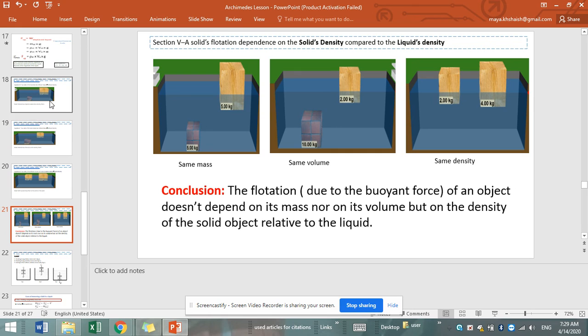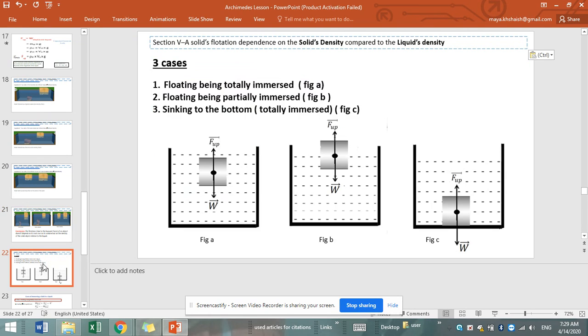So these slides were just an introduction to studying the three cases of an object. In the first case, an object may float, being totally immersed, like in figure A. Second, float while being partially immersed, like figure B. And third, sink to the bottom. This means it's totally immersed.